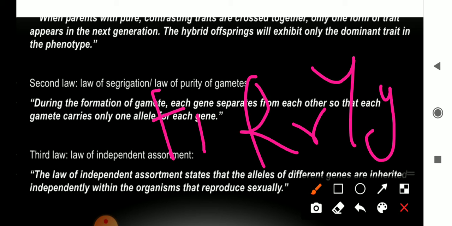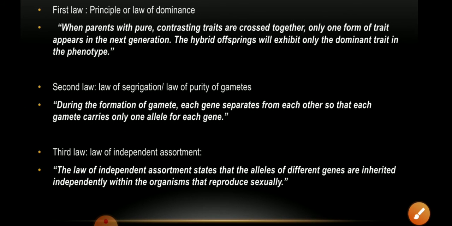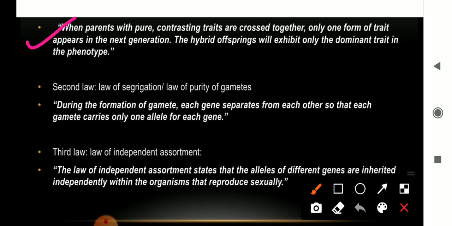Two types were similar to the parents, while the remaining two types had a combination of the traits. This became possible because the unit factors of the two characters assorted independently of each other. These are the three laws of genetics, which are the conclusion of the experiments performed by Mendel.